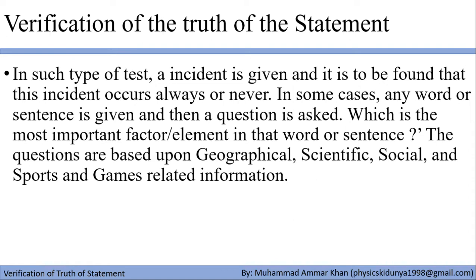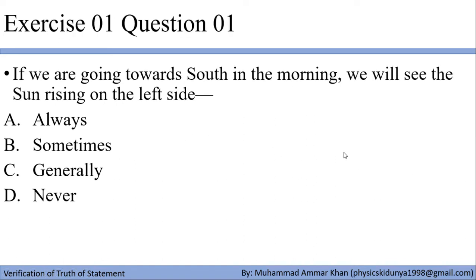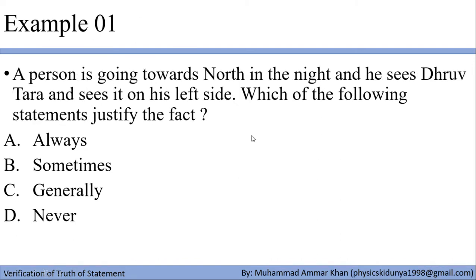For solving these questions you need a little knowledge of geography, science, sociology, our society, and sports and games, etc. So let's solve an example of such a test, and you will have a lot of examples and short videos included in this playlist as well. For example, a person is going towards north in the night and he sees Dhruv Tara on his left side. Which of the following statements justifies the fact?